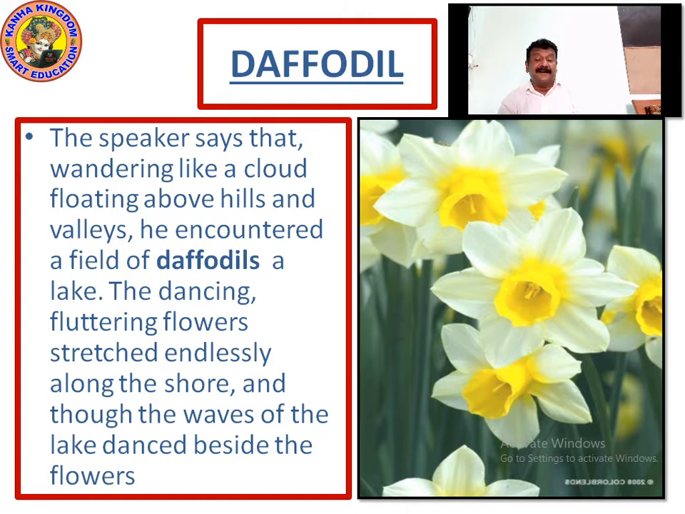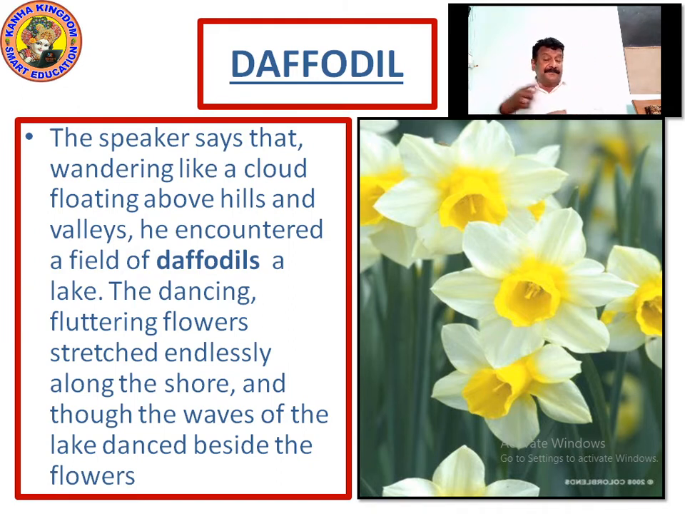The speaker says that wandering like a cloud, floating above the hill and the valleys, he encountered a field of daffodils, a lake. Dancing, fluttering flowers stretched endlessly along the shore, and the waves of the lake danced beside the flowers. What do you understand by all this? The speaker says that wandering like a cloud, floating above the hill, it's above the hill, wandering like a cloud. Seeing the cloud? Yes, the bright clouds and the dark clouds. Clouds are on the top, above the sky.